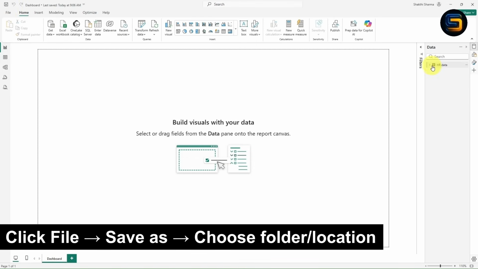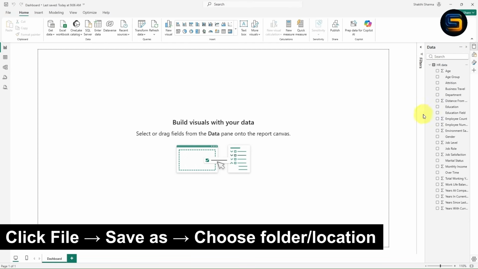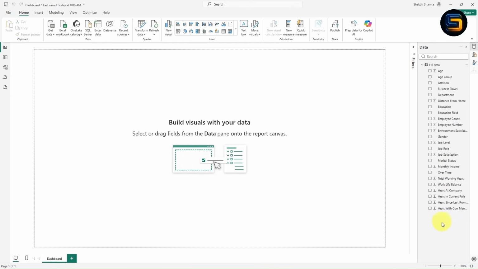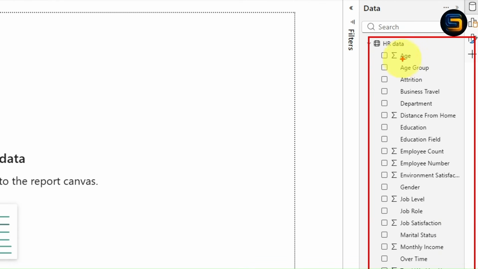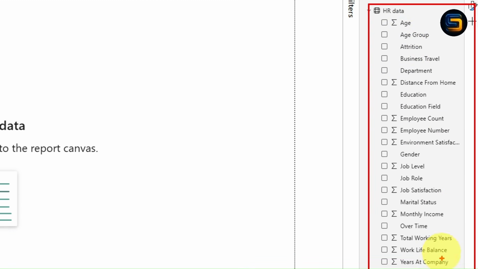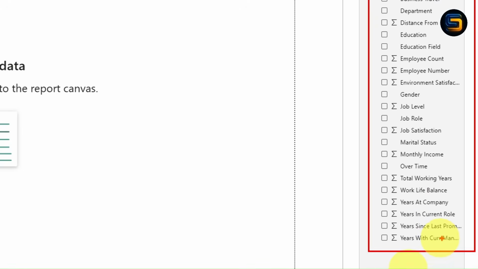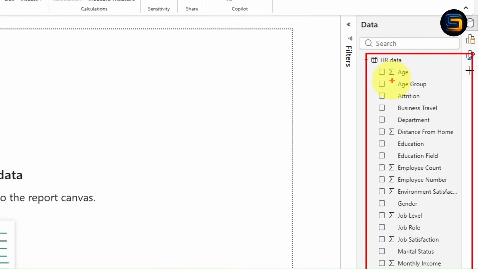Now let us expand this HR data inside the data panel. So these are all the columns available in the HR data, right? Let me show you guys. Inside the HR data, all the columns are available such as age, age group, attrition and so on till years with current manager. But if you notice carefully, this is the age column, and before the age column there is a summation sign. In the same way, before the distance from home column there is a summation sign. And for a few others also there is a summation sign.